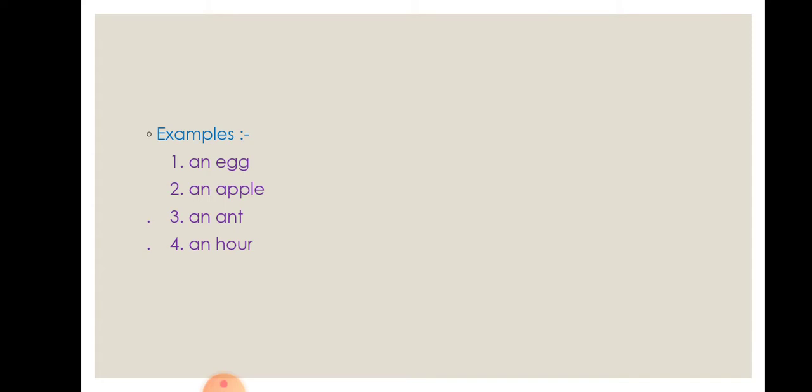Next one, an. You know very well where we have to use an. Yes, exactly. We have to use the word an before a vowel. We use an before the words that begin with a vowel sound. For example, an egg, an apple, an ant, an heart.